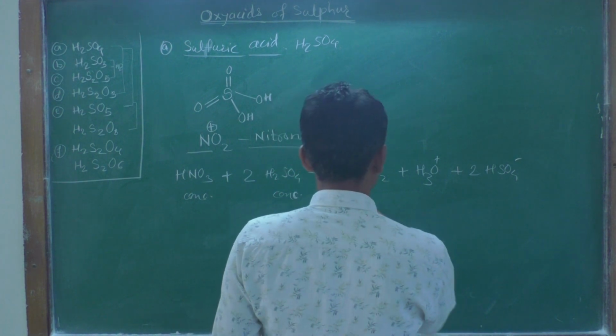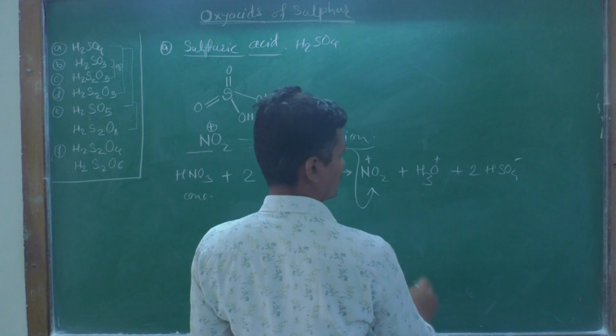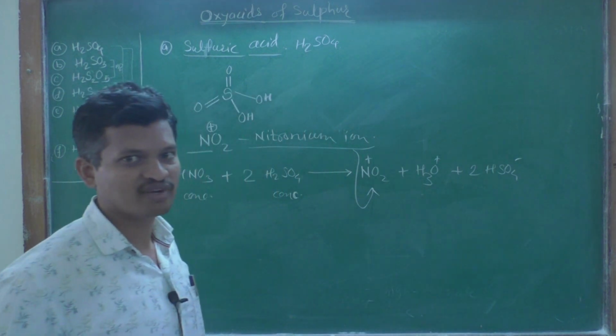Okay. So, this is the nitronium ion, this is the hydronium ion, and this is the hydrogen sulfate anion.